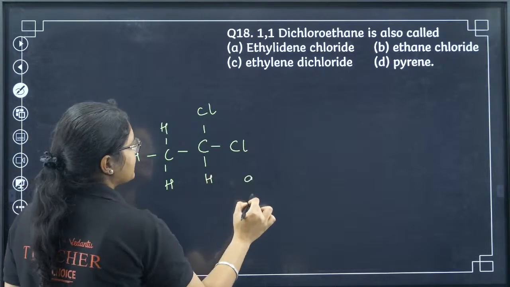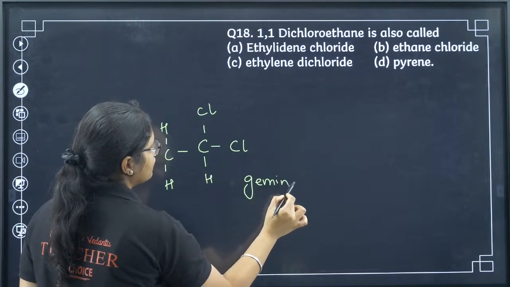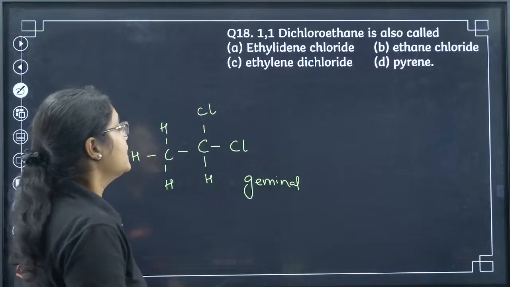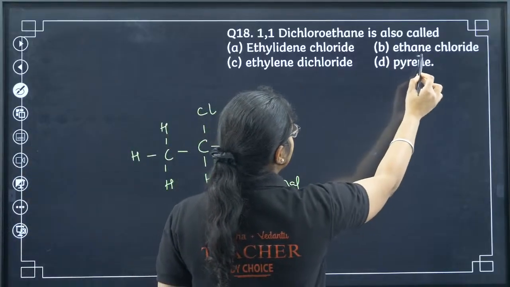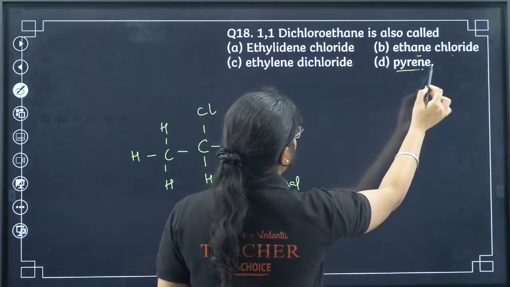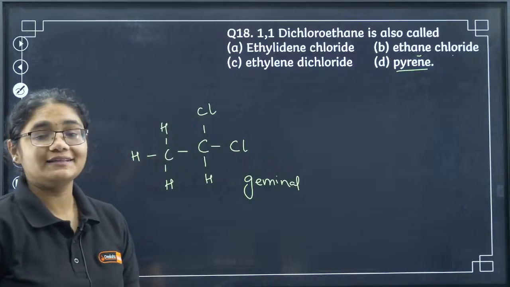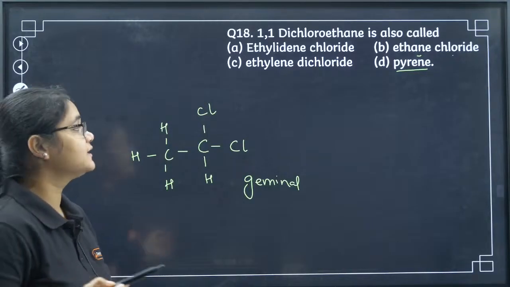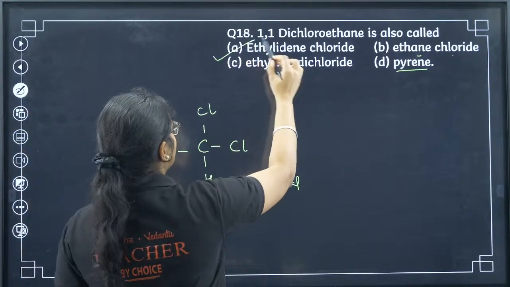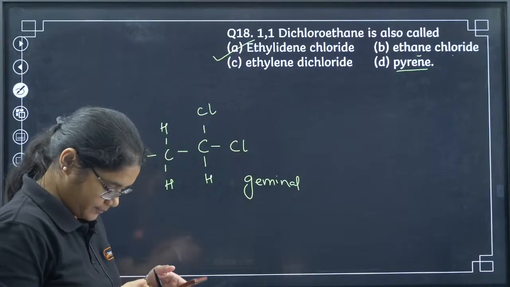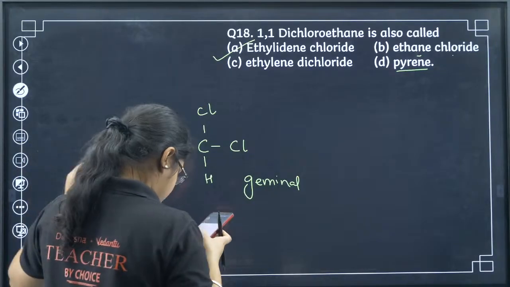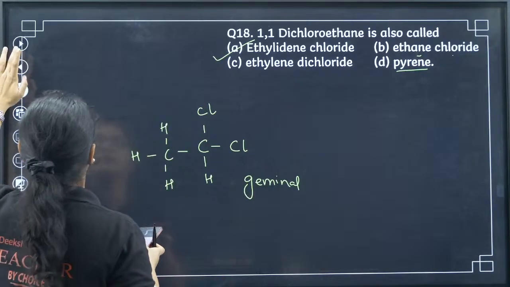1,1-dichloroethane. So this is a geminal dihalide, right? So how do we name the geminal dihalides? Ethylidene chloride, ethane chloride, ethylene dichloride or pyrene. So it is called ethylidene chloride. That is option number A here. Yes, Neon, Mood, Prithvi, Lavanya, all of you are absolutely correct.